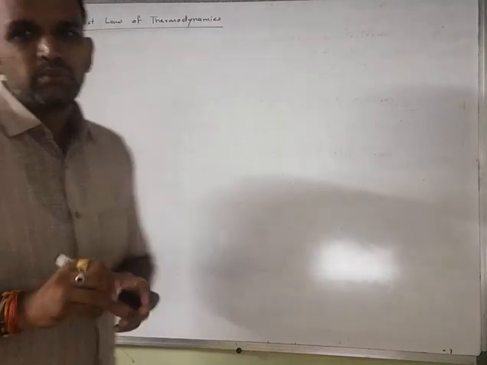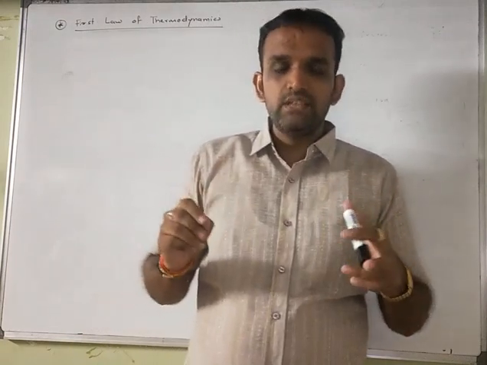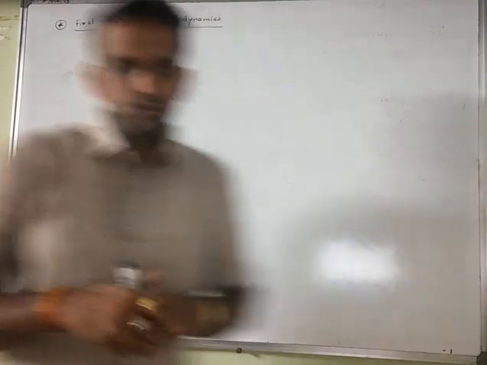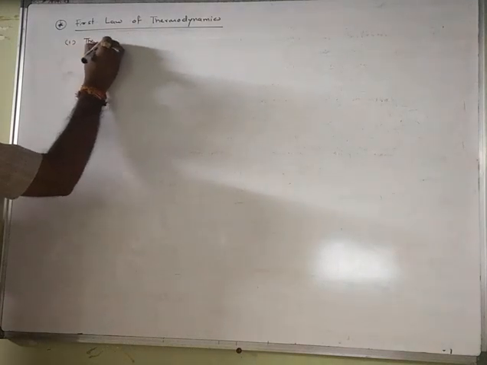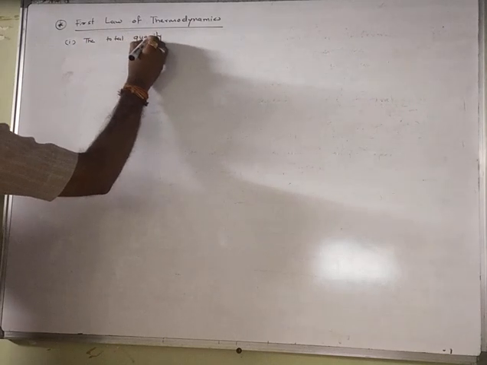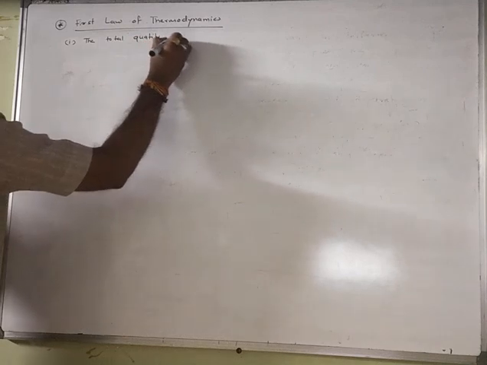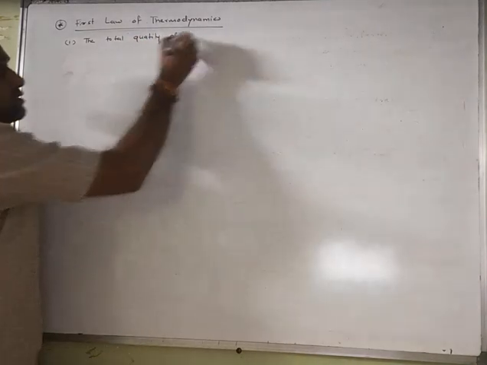What is the first law of thermodynamics? First we can say that the total quantity of energy in the universe is constant. You can say that first one, the total quantity of energy in the universe is constant.